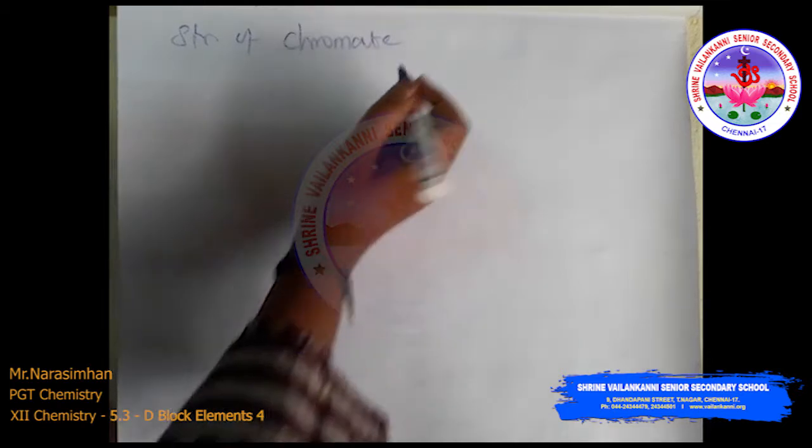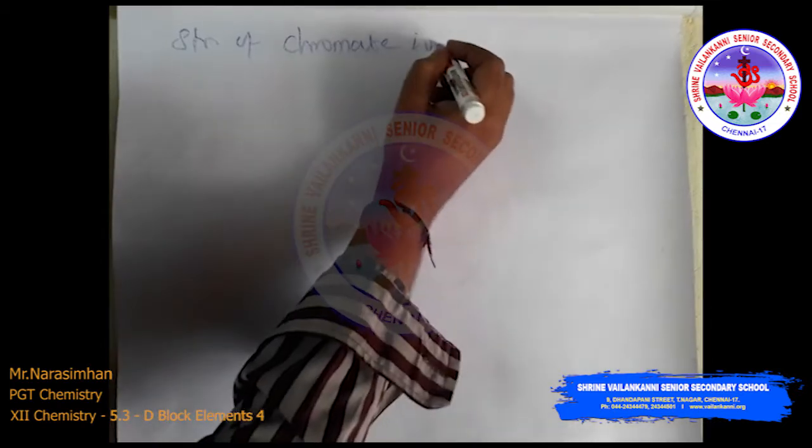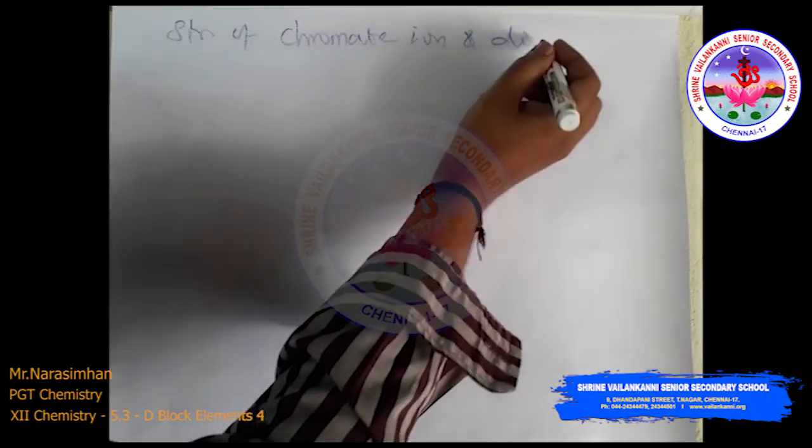Okay. Structure of chromate ion and dichromate ion.